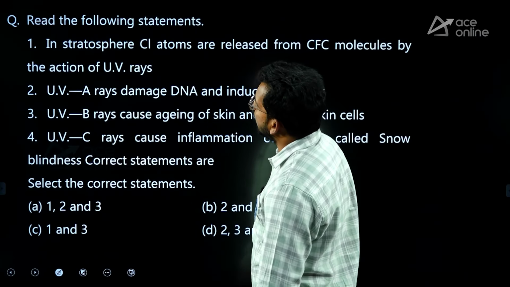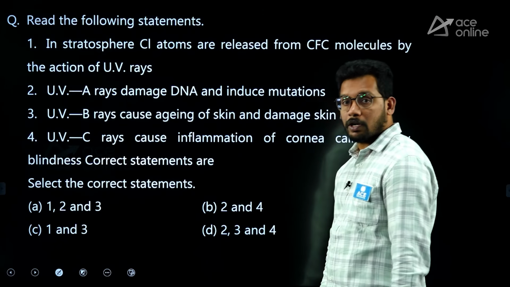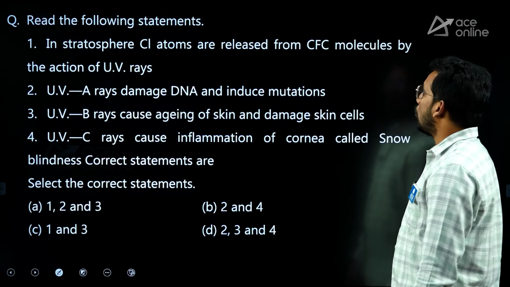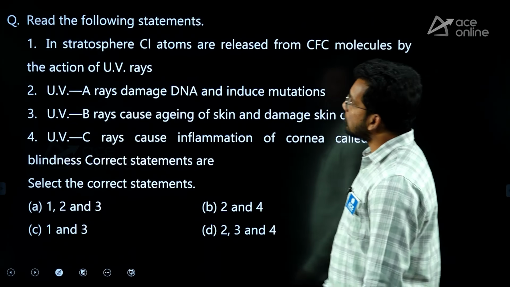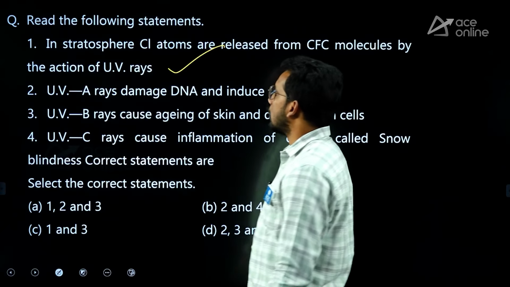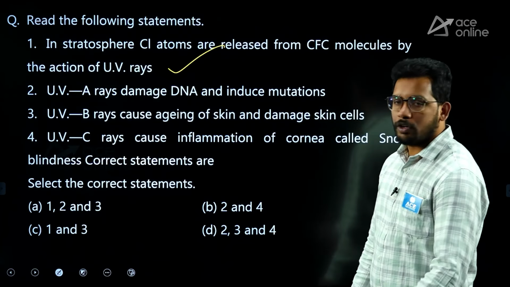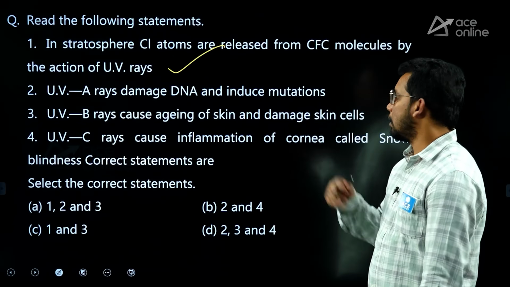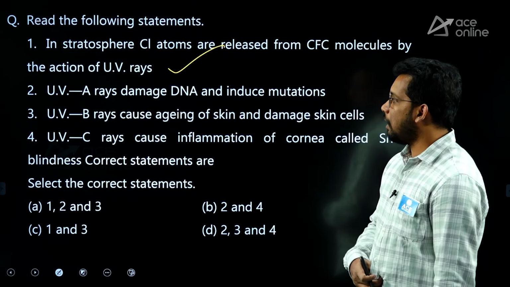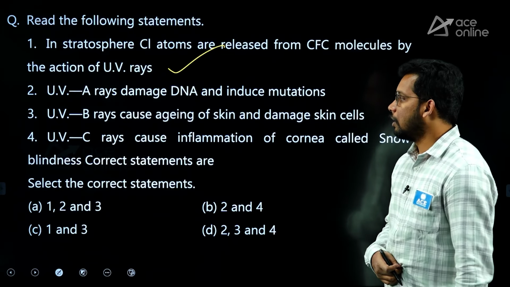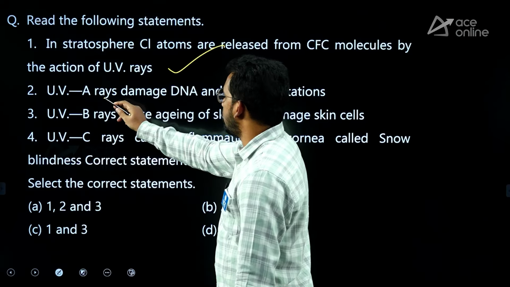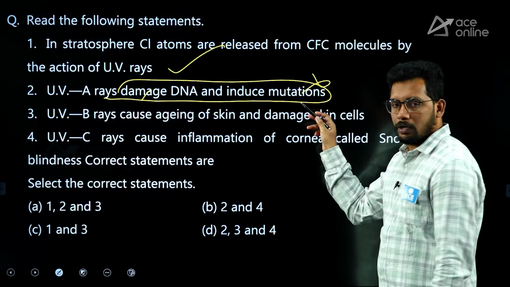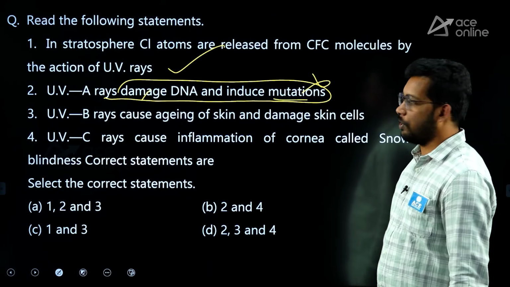Next, read the following statements. In the stratosphere, which is the second layer of the atmosphere, chlorine atoms are released from chlorofluorocarbon molecules by the action of ultraviolet rays. Correct. So that is correct. Chlorine atoms are released. And then we have UVA, B, C. UVA basically affects the skin and damages the skin, right? And B damages DNA and causes mutations, right? So let's see, UVA rays damage DNA. No, it is B, right? So this is a wrong statement. B does this, DNA damage and induction of mutation.